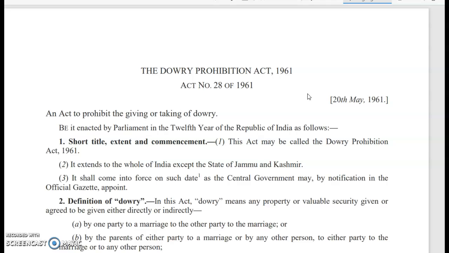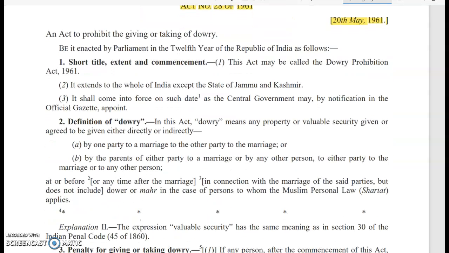In today's session, I will discuss the Dowry Prohibition Act 1961. This is Act number 28 of 1961 and it came into existence on 20th May 1961. Here there are altogether 10 sections and I will discuss only the important sections. The first section, section 1, short title, extent and commencement, is important.